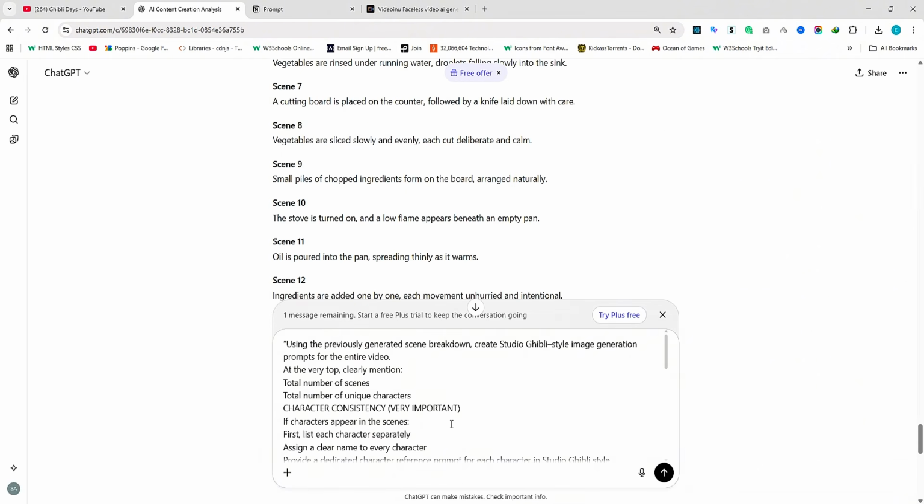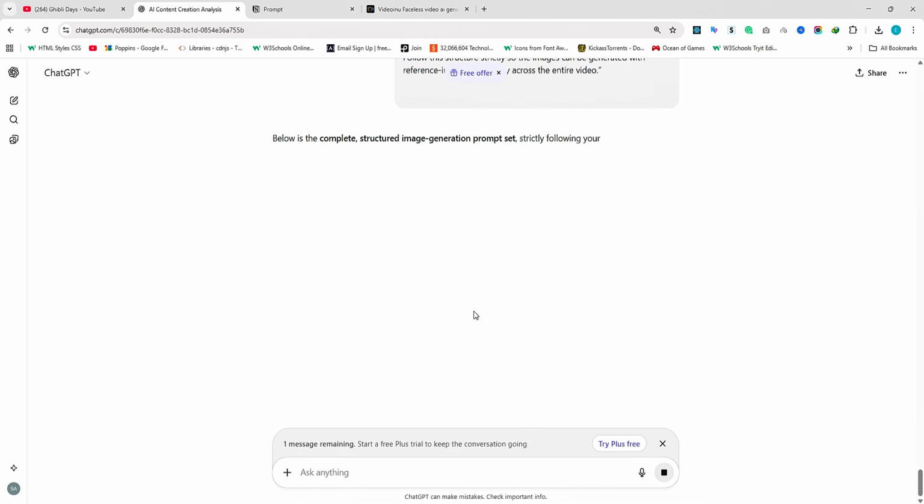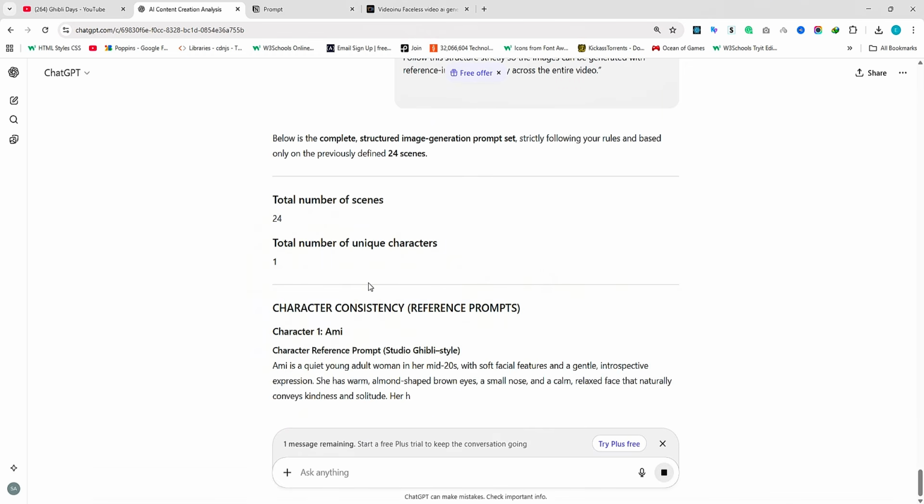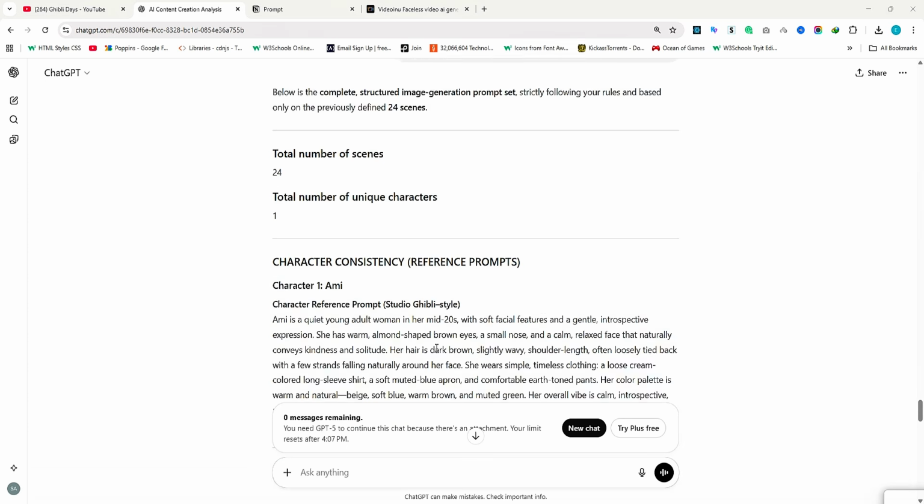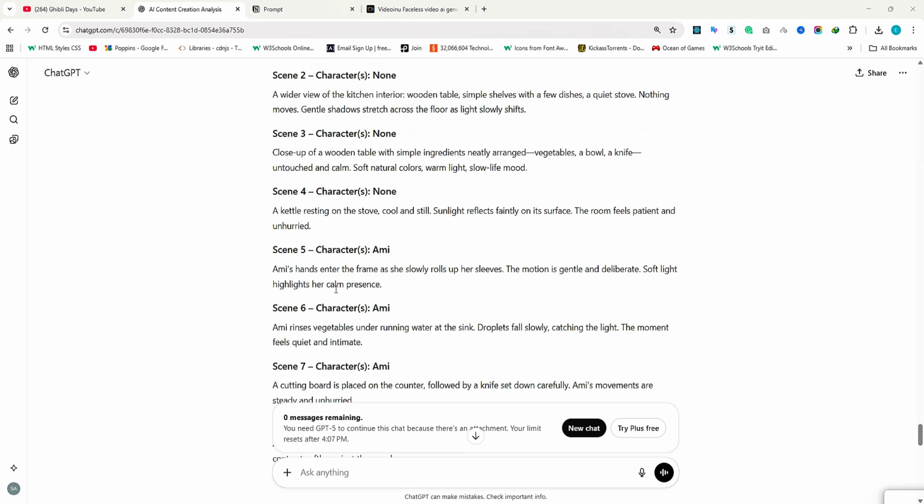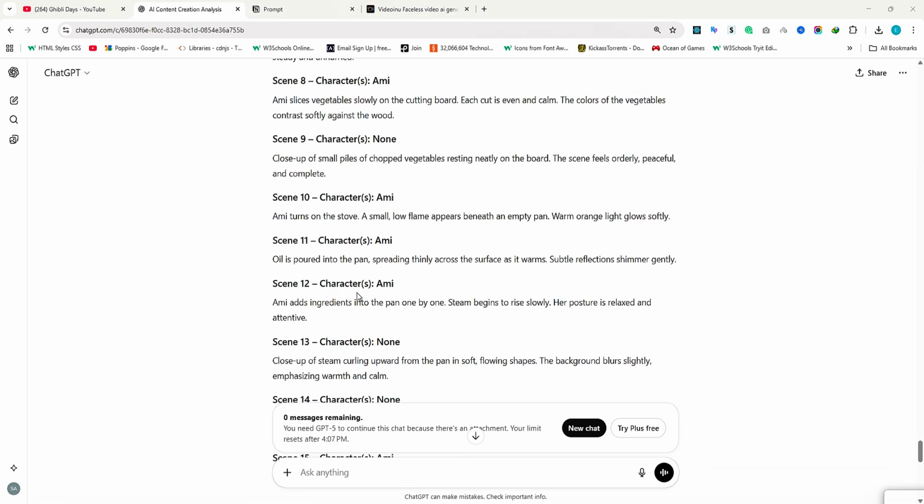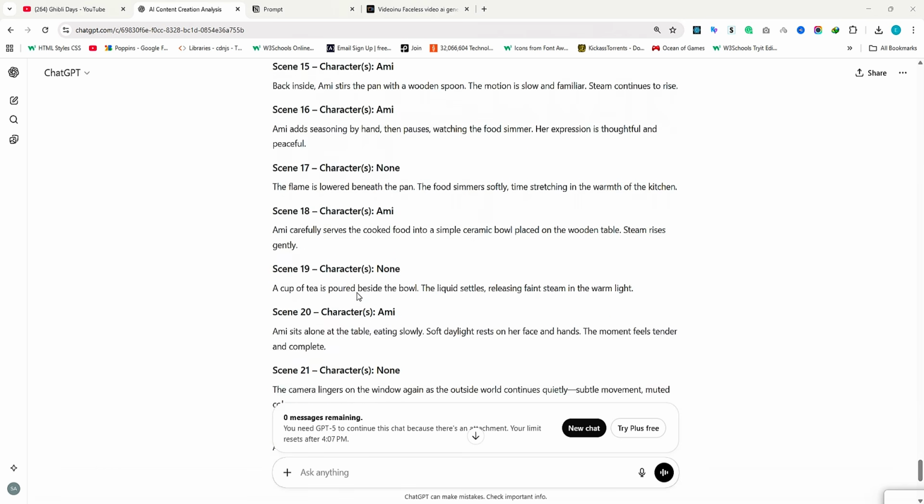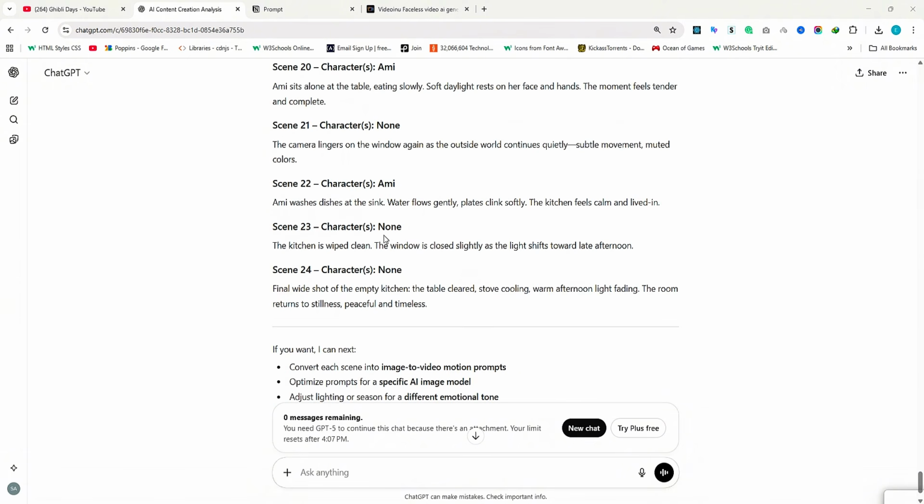This prompt is designed to do 3 things. First, it shows the total number of scenes. Second, it tells you how many characters are in the story. Third, it generates character prompts first. These character prompts are very important. We'll reuse them in every scene to keep character consistency. Below that, ChatGPT also generates scene-by-scene image prompts with character names included.